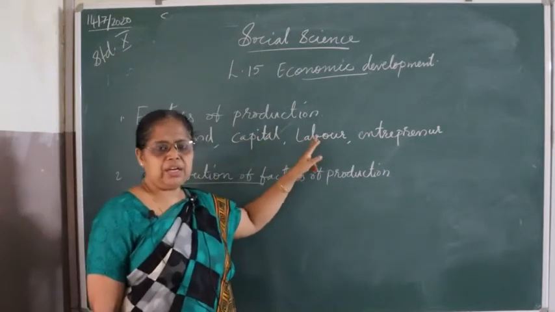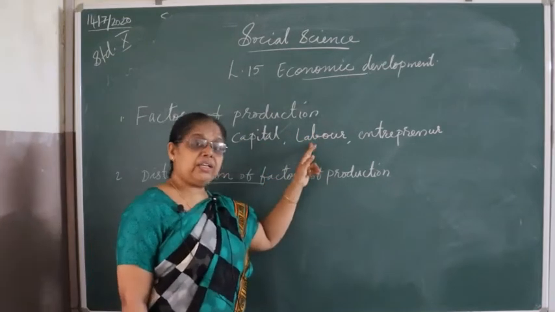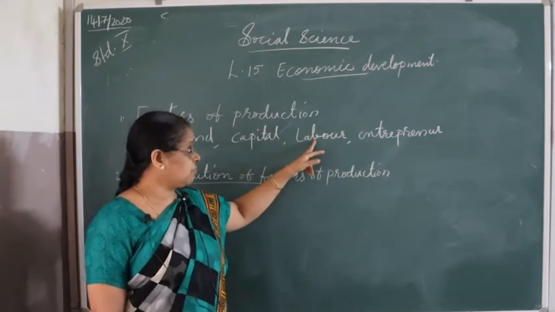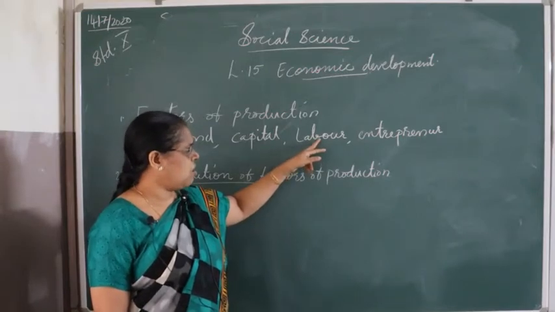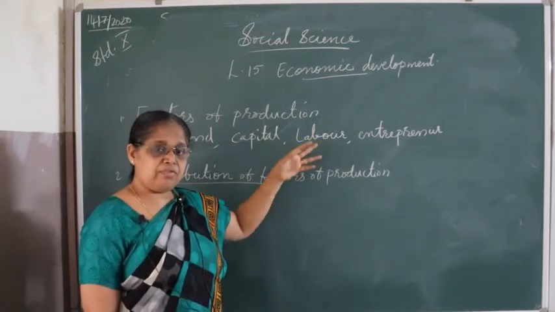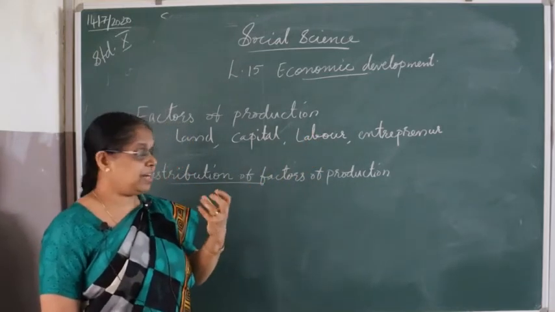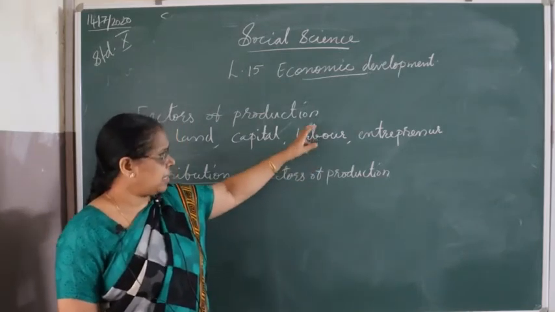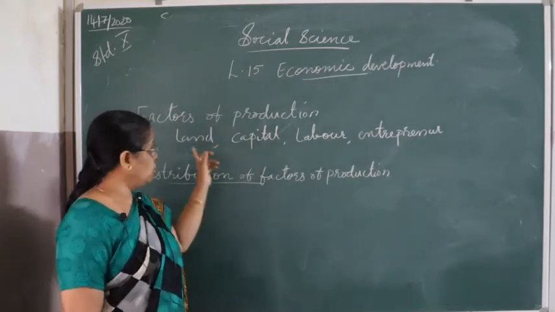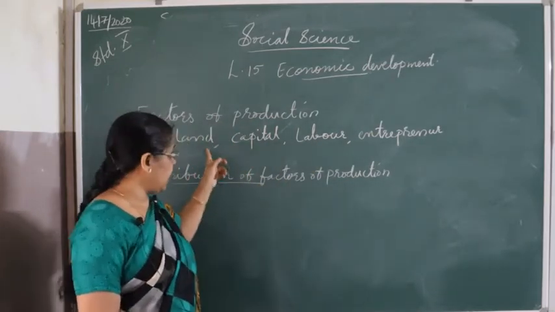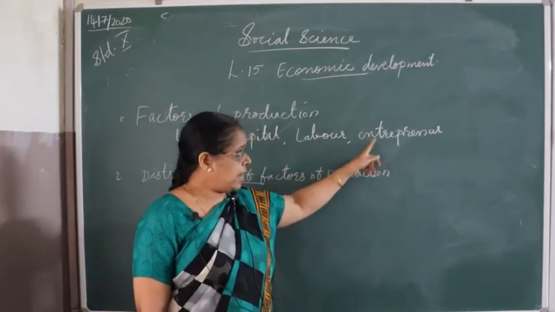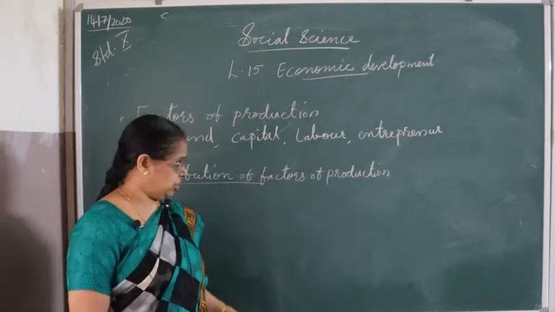Third, labor. We need laborers to work in the factories, or we need laborers everywhere. So labor means any physical work done with the aim of getting monetary benefit. And the last one is entrepreneur. One person is needed to coordinate all these factors: land, capital, labor. That person is called entrepreneur, and that process is called entrepreneurship.